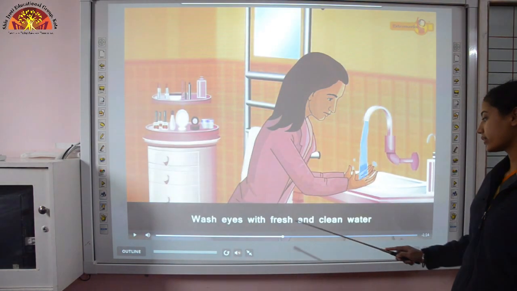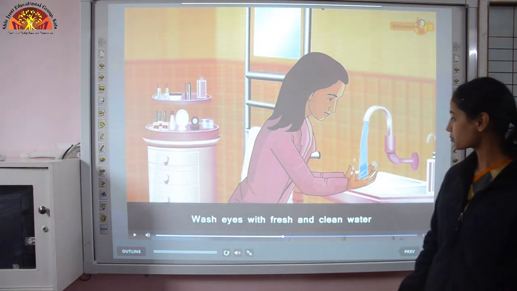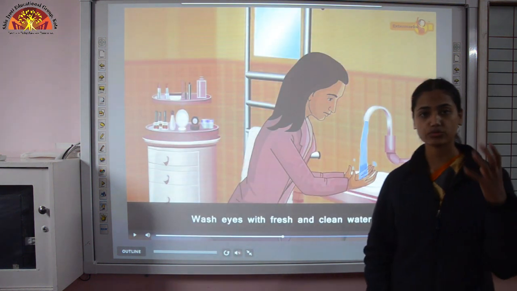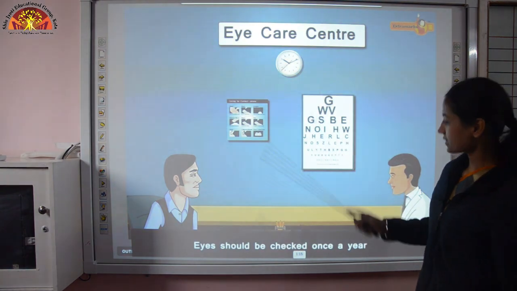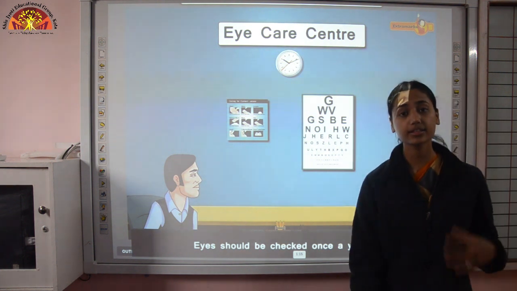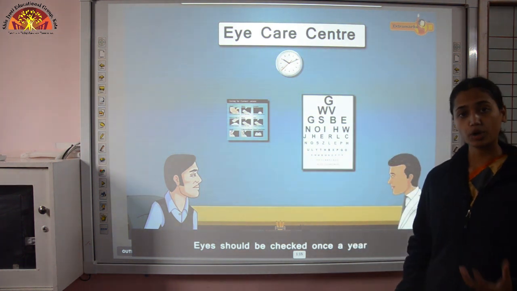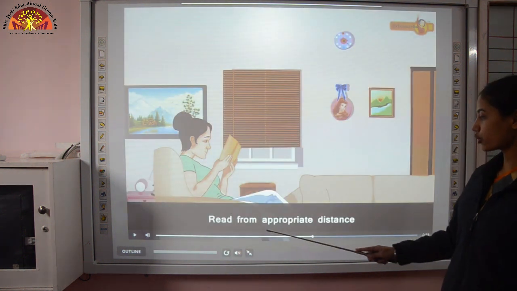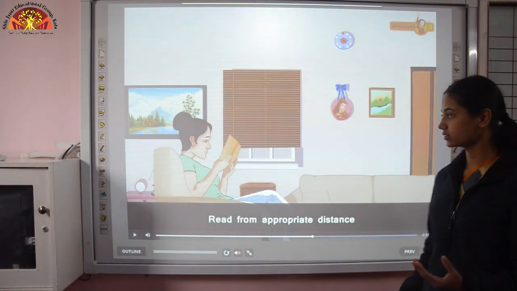Wash eyes with fresh and clean water. Yes, you should wash your eyes from time to time, and with cold water only. Do not wash your eyes with warm water. Eyes should be checked at an eye care center once a year. If there is any defect in your eye, then you should wear a proper number of your spectacle. Read from an appropriate distance because the near point is 25 centimeters.